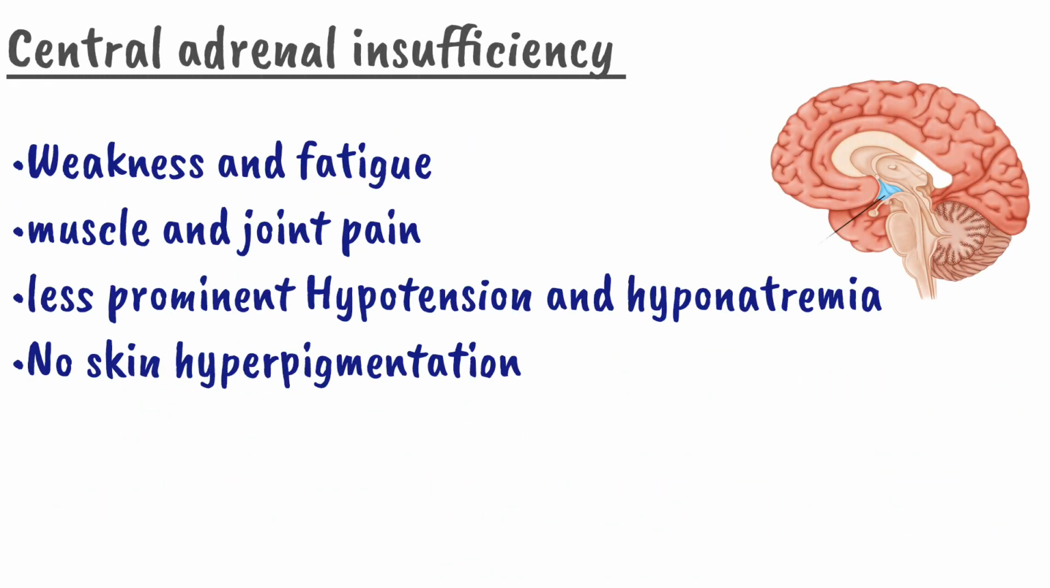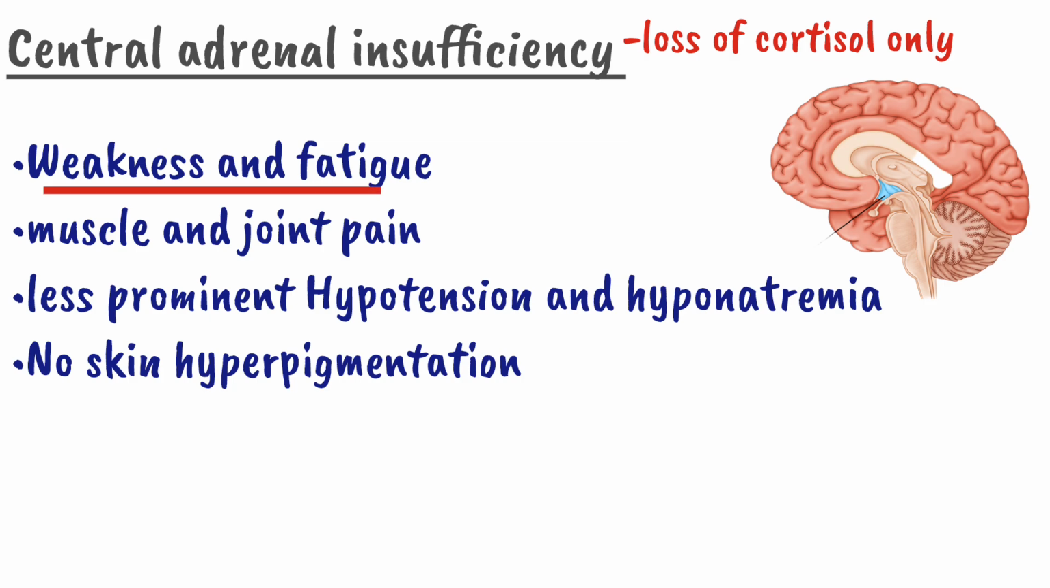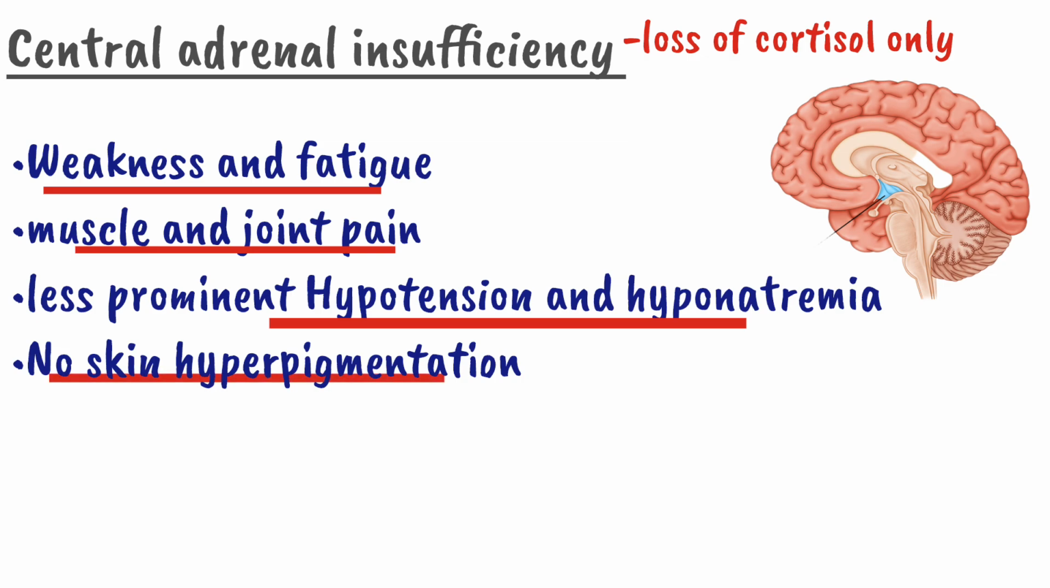What will be the clinical feature of central adrenal insufficiency? Remember that in central adrenal insufficiency there is a loss of cortisol only. The mineralocorticoid and the androgen function will remain intact, and the patient will present with weakness, fatigue, muscle and joint pain, and there will be less prominent hypotension and hyponatremia, and there will be no skin hyperpigmentation, because as I discussed previously the hyperpigmentation is due to overstimulation of ACTH producing cells. So in central adrenal insufficiency there is decreased production of ACTH, so there will be no skin hyperpigmentation.